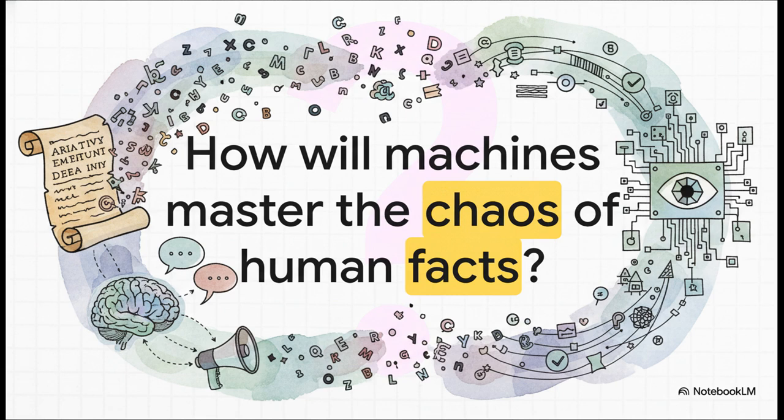Which leaves us with this final, really provocative question to ponder. As digital data continues to explode exponentially, how will machines master the constantly shifting chaos of human facts, opinions, and misinformation? We've come a very long way from ancient Roman scholars debating the gender of nouns to algorithms parsing billions of web pages. But language, with all its beautiful human messiness, definitely remains the ultimate puzzle.